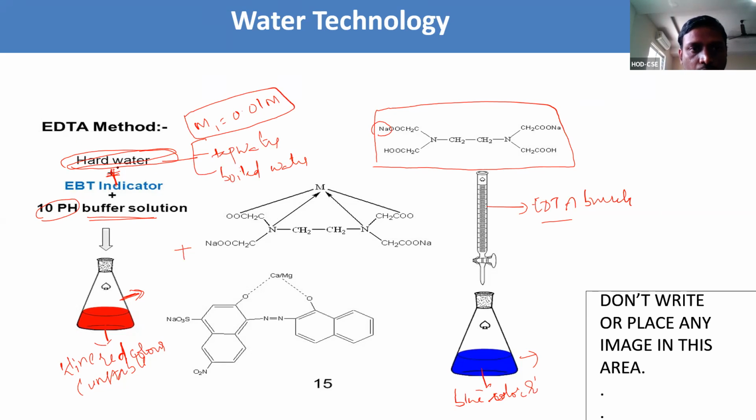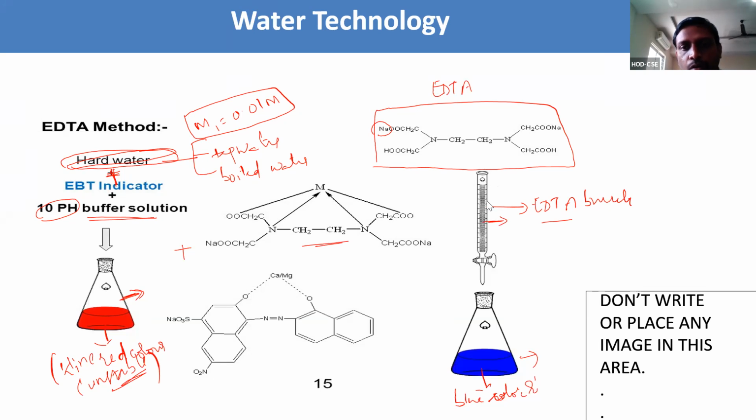Take the sample water or hard water. To that we need to add EBT indicator and buffer solution. You will get the wine red color complex, that is the unstable complex. Now we need to titrate with EDTA, ethylene diamine tetraacetic acid, that we are going to take in the burette. See here, in the burette we have EDTA solution.